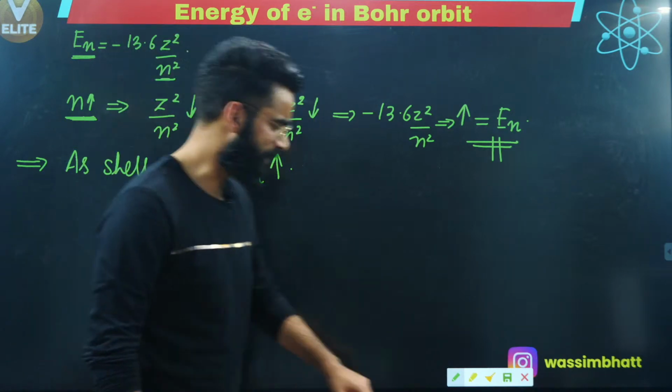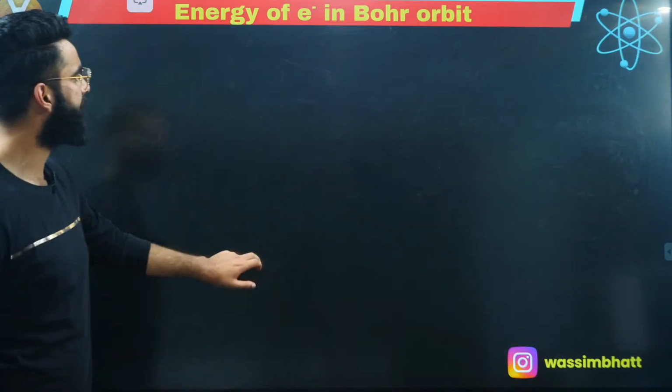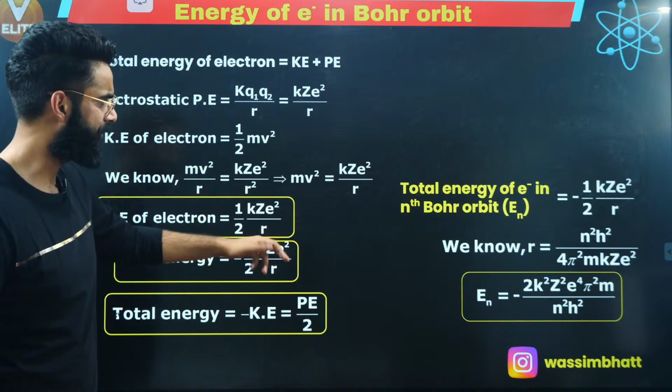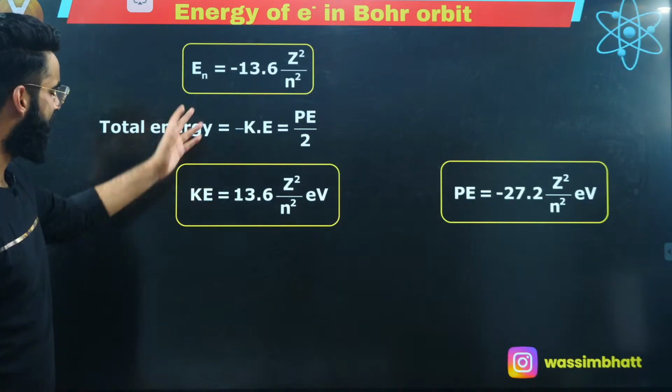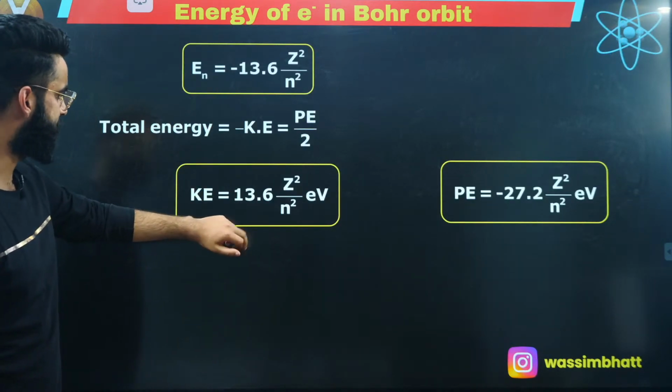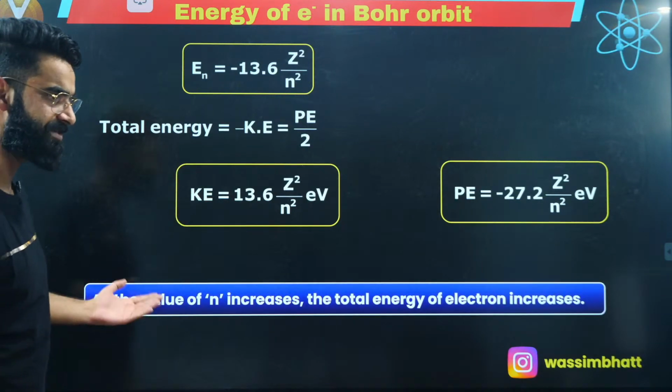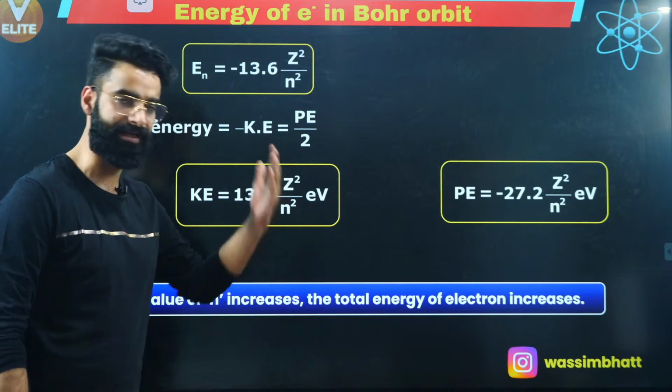Okay. Now, people, let's move on and let's talk about a few more things. These are the things which I've derived till now, and these are the energy formulas which we have derived too, right? And this is the statement which I've already mentioned on the screen. As the value of n increases, the total energy of the electron increases.